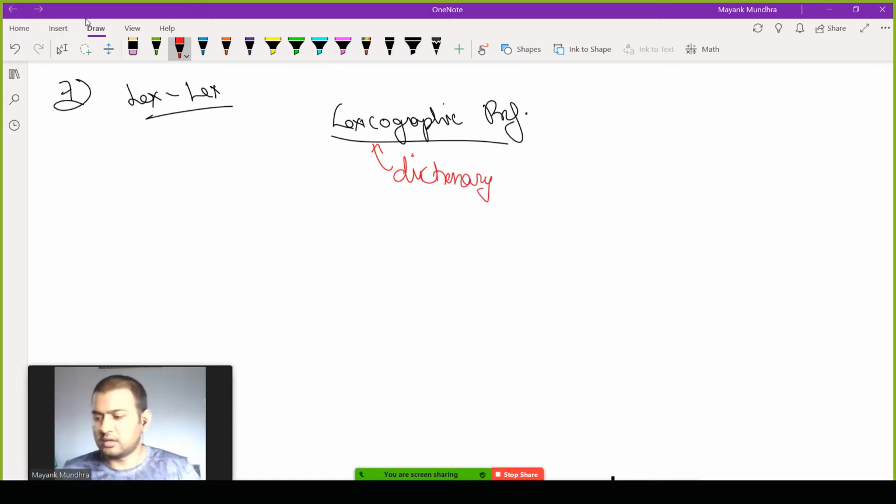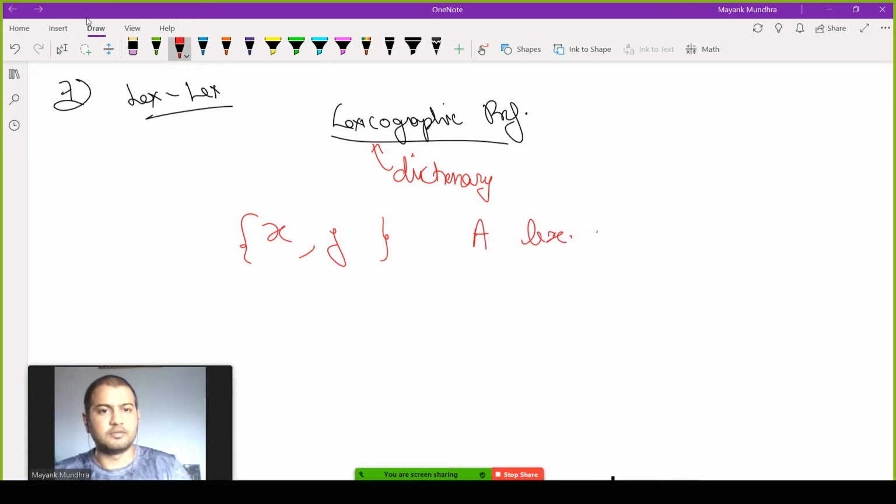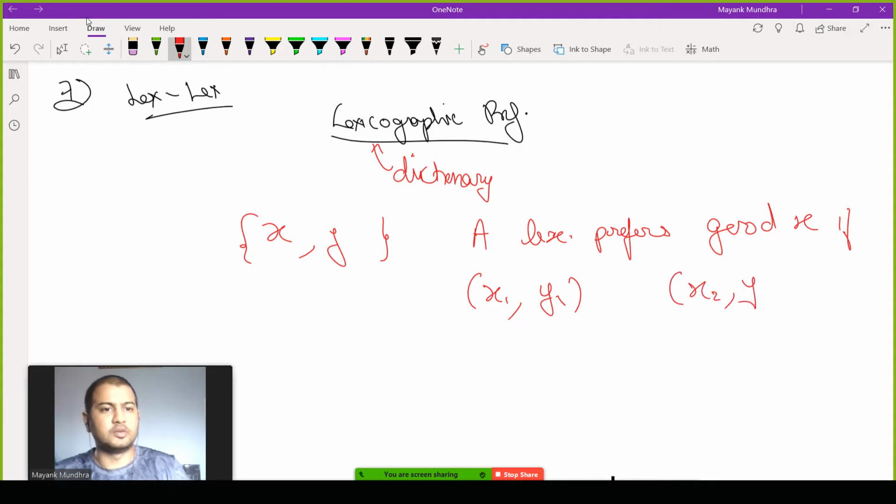So suppose there are goods, let's say X1 and X2, or rather let's just call X and Y. Then we say that agent A lexicographically prefers good X if given any two bundles X1 Y1 and X2 Y2, he prefers the bundle X1 Y1